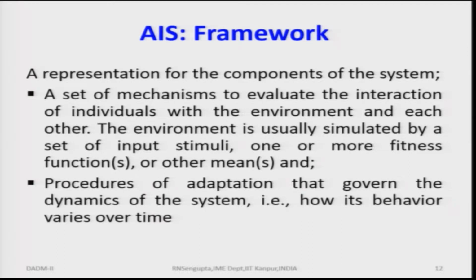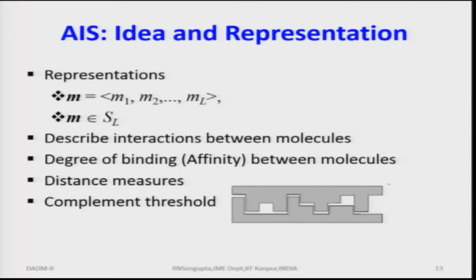The environment is usually simulated by a set of input stimuli. Stimuli can be high temperature, low temperature, cough and cold, and so on, based on which the stimulus occurs for the replication of the cells. In a set of input stimuli, one or more fitness functions could be utilized in place of the stimuli in the actual utilization, or other means can also be utilized. A procedure for the adaptation that governs the dynamics of the system, that is how its behavior will vary or evolve with time, would also be briefly discussed and analyzed.